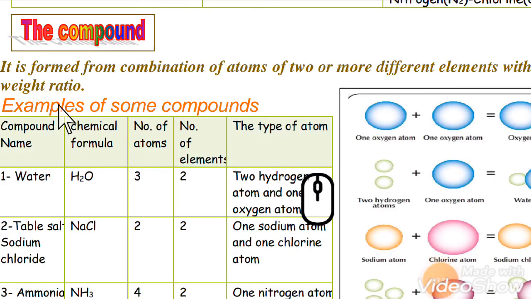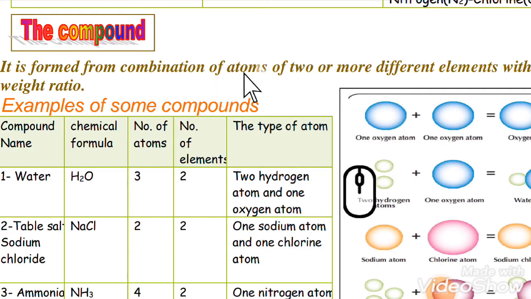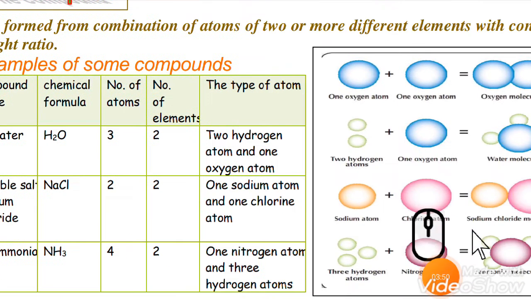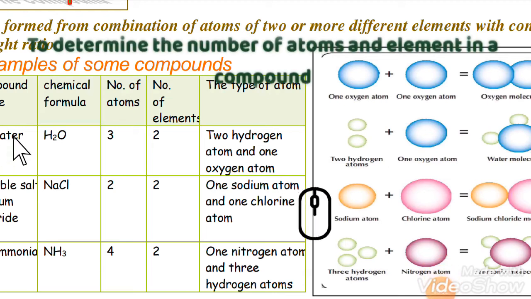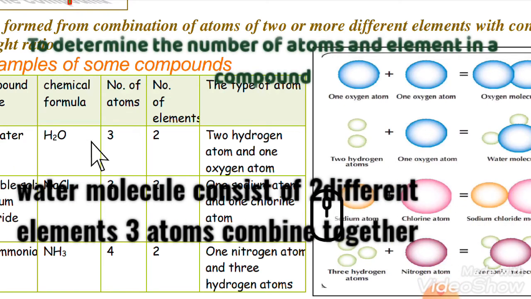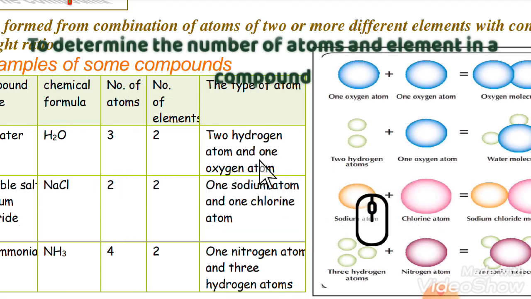A compound basically results from the combination of two or more different elements together. Over here, we can mention the water molecule. The water molecule consists of three atoms and two different elements, as two hydrogen atoms with one oxygen.